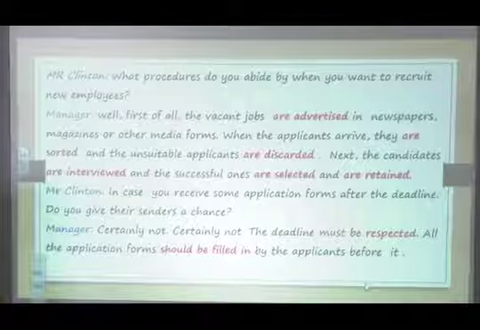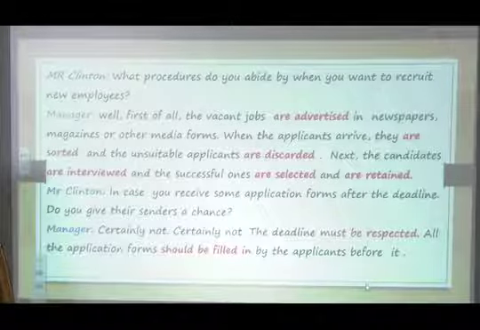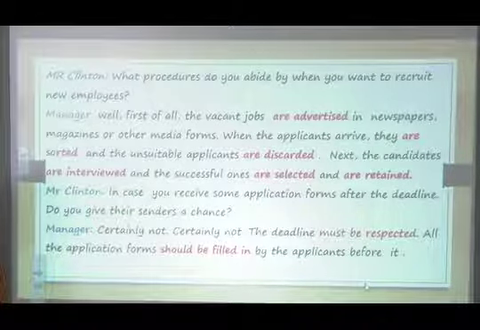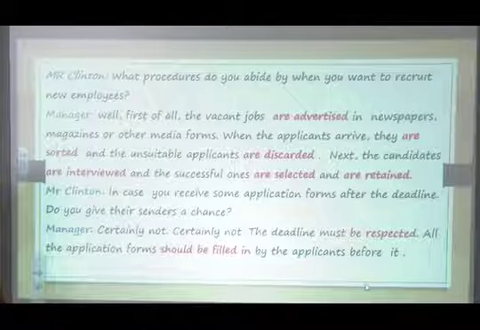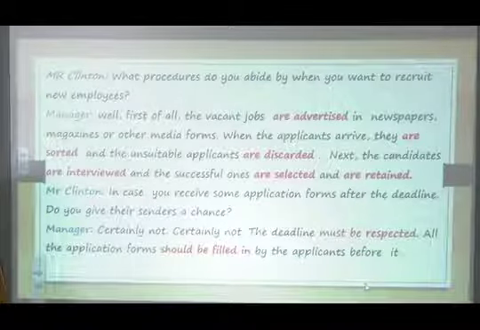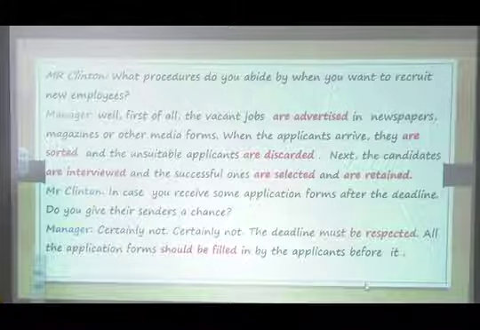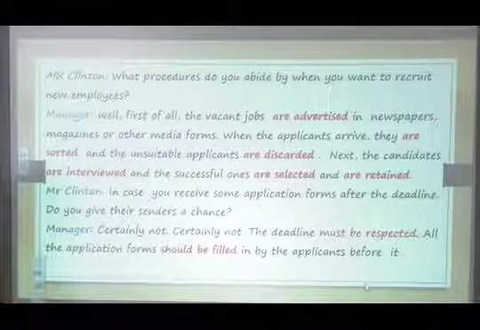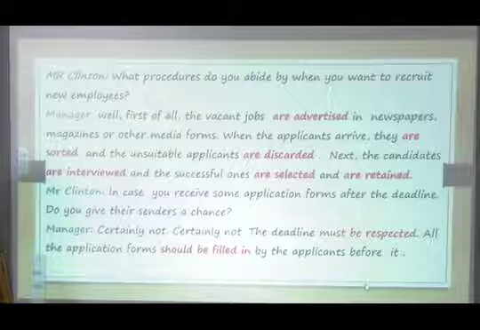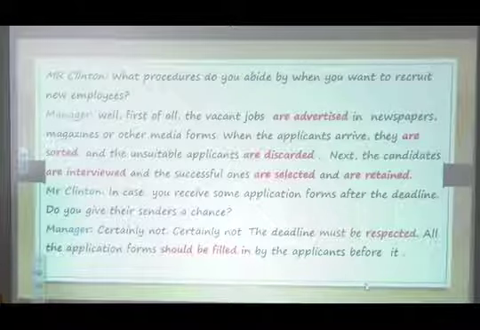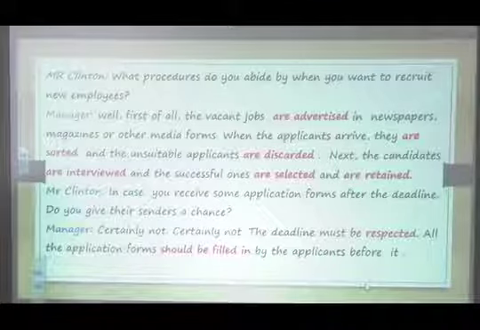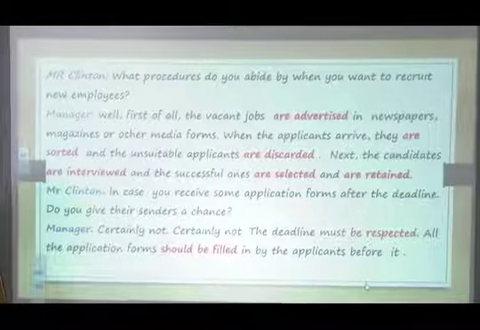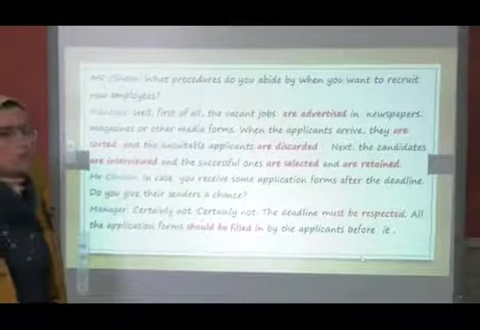Well, first of all, the vacant jobs are advertised in newspapers. We need to add to be. Magazines or other media forms. When the applicants arrive, they are sorted and the unsuitable applicants are discarded. Next, the candidates are interviewed and the successful ones are selected and are retained. Certainly not. The deadline must be respected. All the application forms should be filled in by the applicants before it.